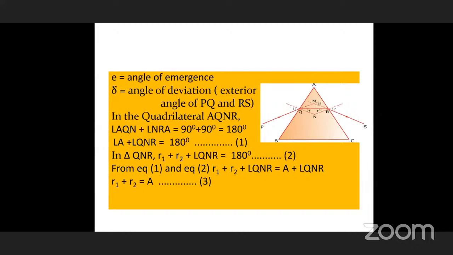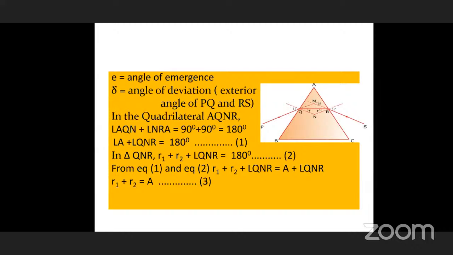Not only these four angles, the fifth angle we are taking is delta, which is the angle of deviation. You see in this figure, the angle at M, you can write outside at M. This is the exterior angle between the incident and emergent rays. What is the angle of deviation? Generally, you will be asked this question.